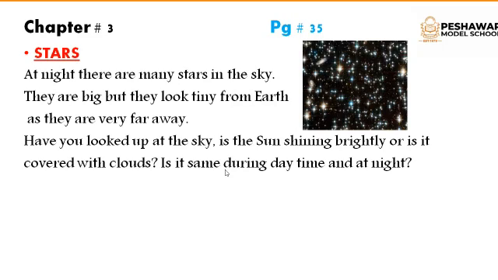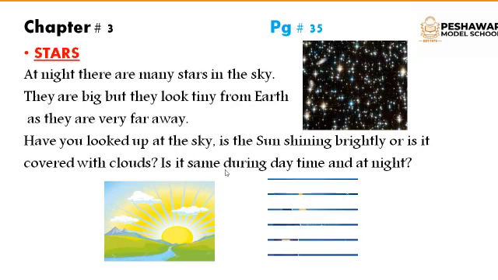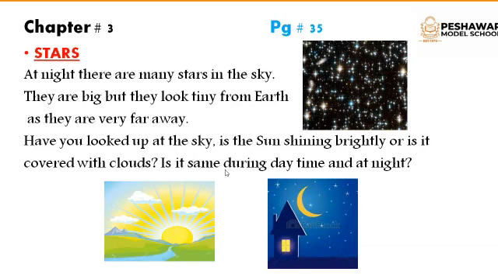Have you noticed, in the daytime the sun shines very brightly in the sky, but at night there is no sun and it is dark everywhere, and we can see stars and moon in the sky. As you can see in these pictures of the day and night, they both look different from one another.